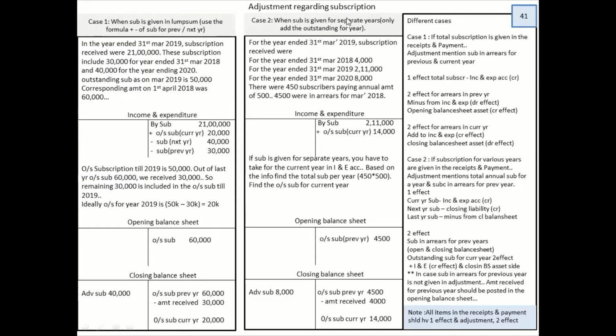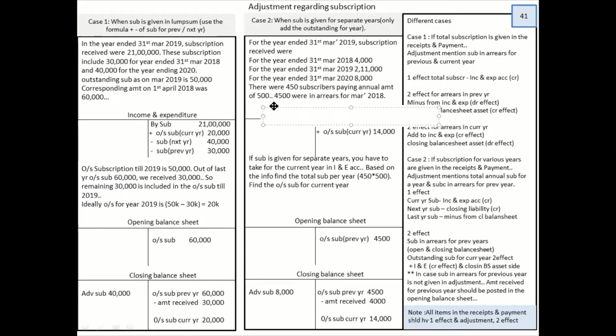But now what has happened is they have given us a very crucial information. That information is that the corresponding amount on 1st April 18 was 60,000. What does this mean? When last year started, the outstanding subscription was 60,000. If you notice, what is the income you received of last year? 30,000. Now this is a very interesting part, also something which most students get confused.